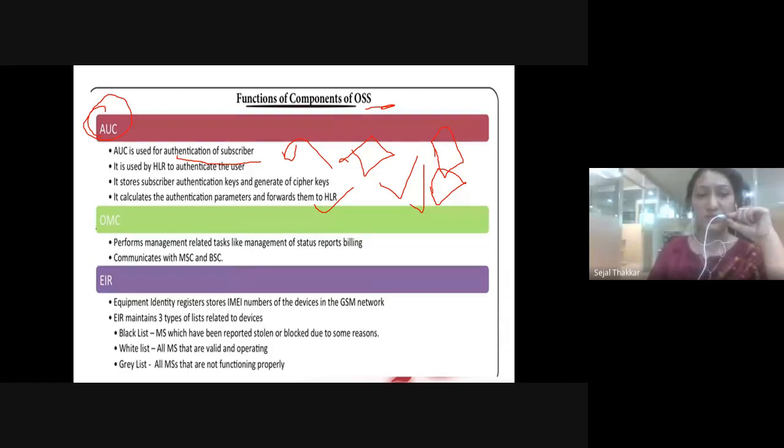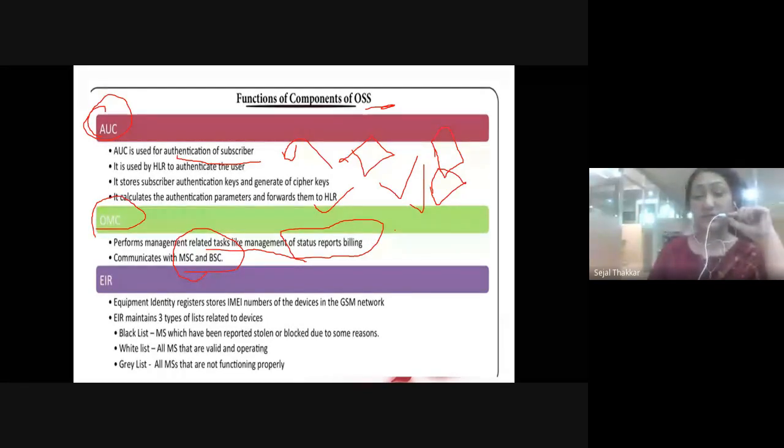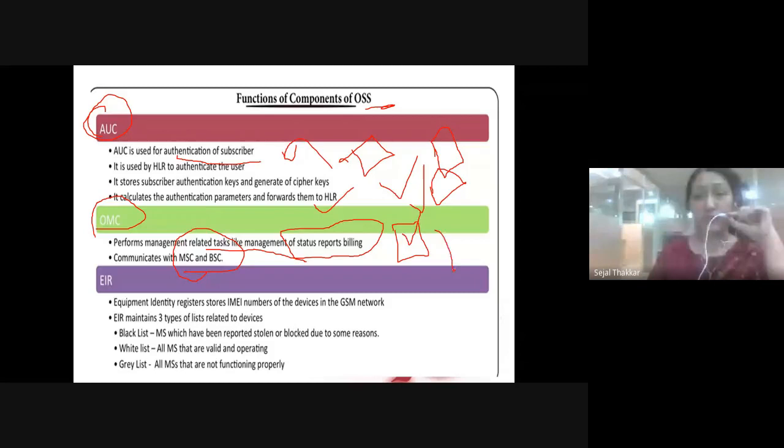Second one is OMC, which performs management related tasks, like giving the report or status of billing. It will communicate with the MSC and BSC, right? Because if I'm calling and calling, and the bill is not generated, that is not a good thing, right? So they keep track of all the mobile users, their usage, their location, their billing information, their identity information, right?